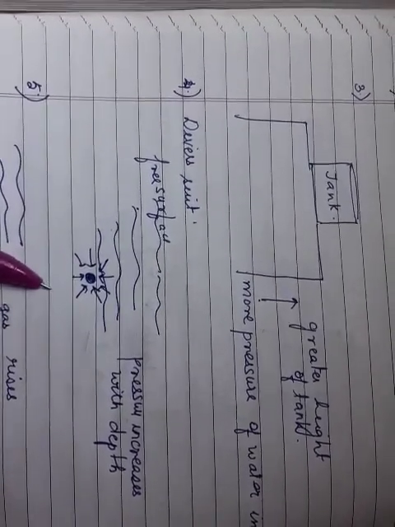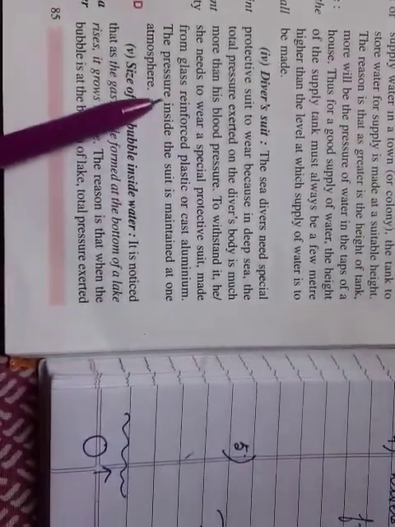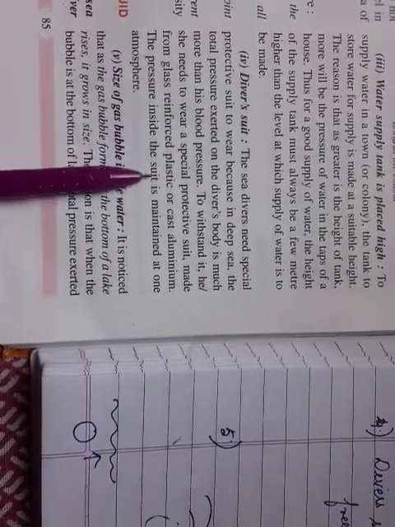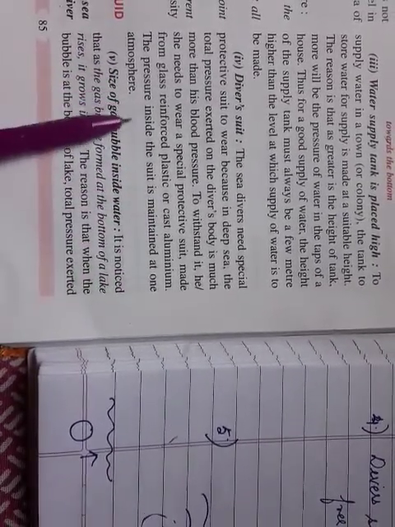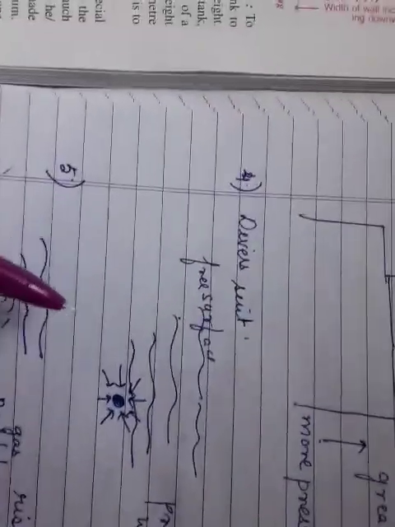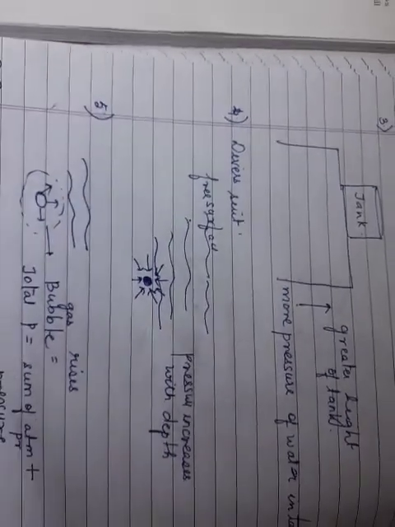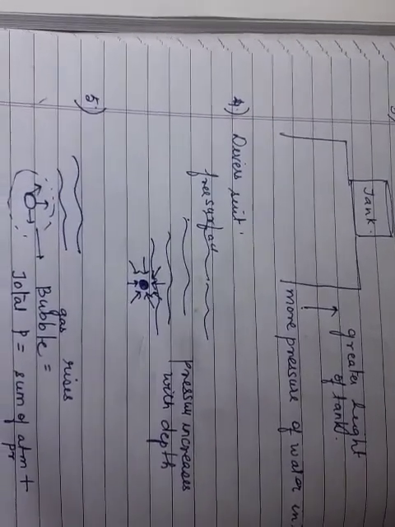So for that reason, there's a special protective suit which is made up of glass reinforced plastic or cast aluminium, and the pressure inside the suit is maintained at 1 atmosphere. Because of this, the pressure inside can be maintained, and the diver can withstand the pressure.